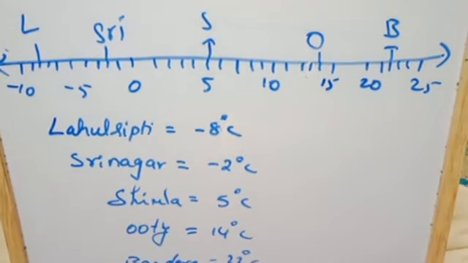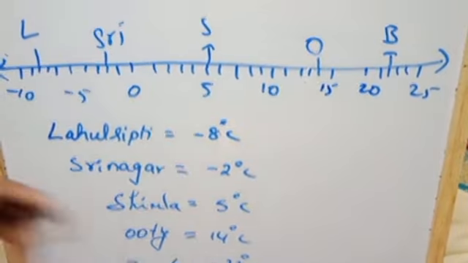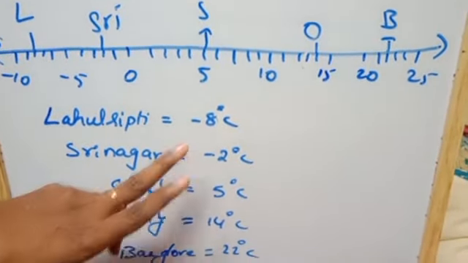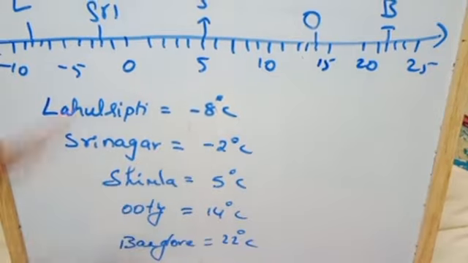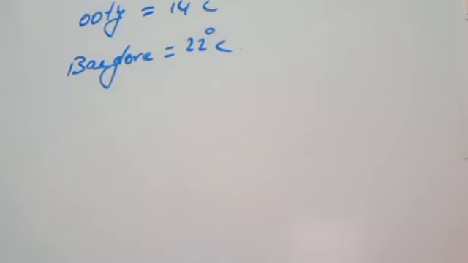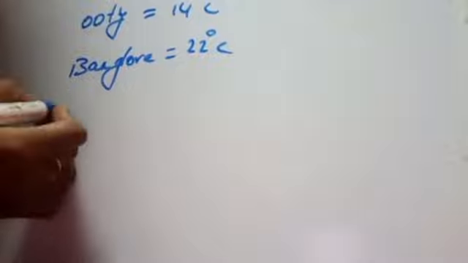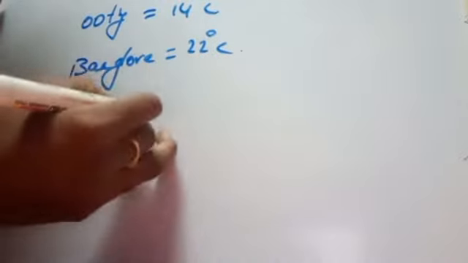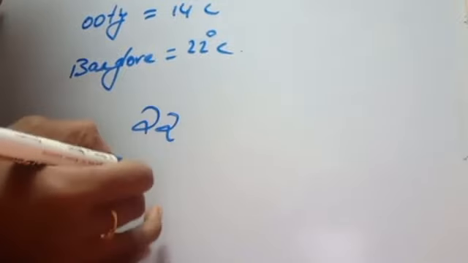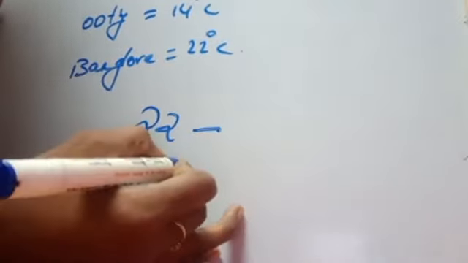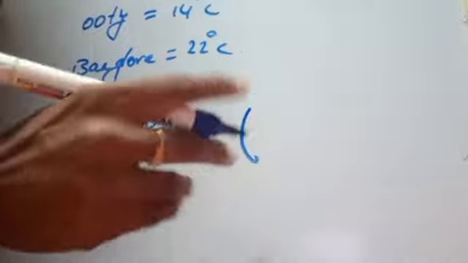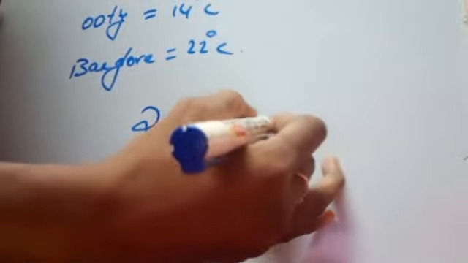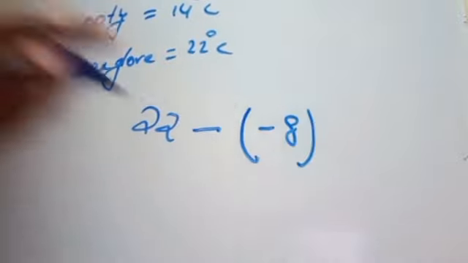So what he is asking is the difference. So you have to subtract: the hottest temperature, 22 degrees at Bangalore, minus the coldest temperature, -8 degrees at Lahaul Spiti.